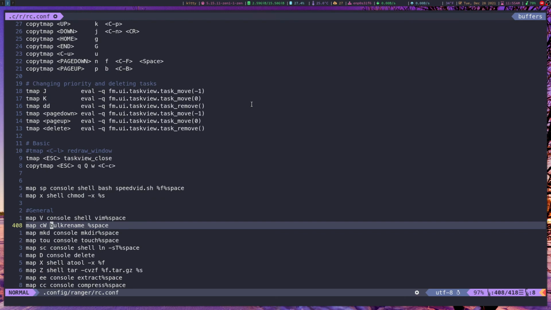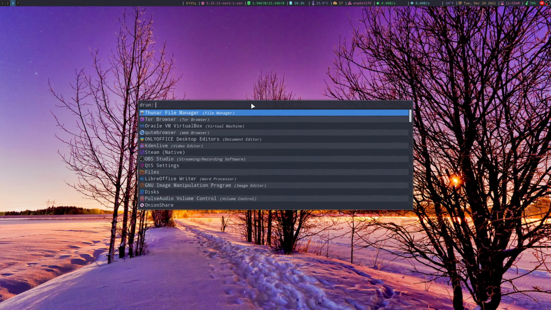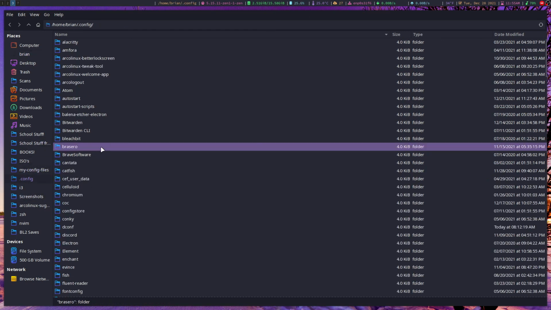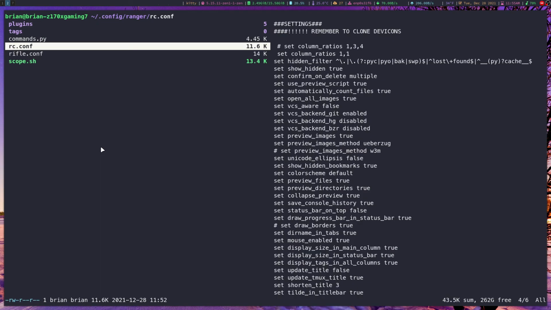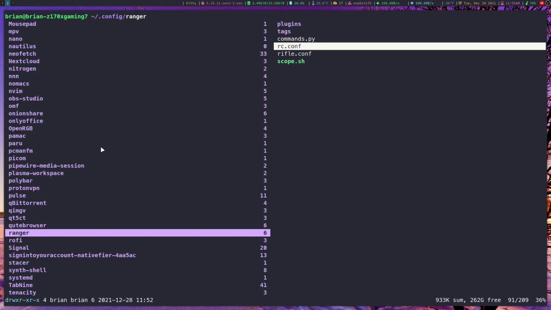That's way more than I can go over in one video, but that's the cool thing about Ranger, is that there's a lot to it, and it's a really quick and easy way to access your files without having to deal with a standard file manager, moving the mouse around, clicking on stuff like an idiot. Really quick and easy. Jump to wherever you want to go without really having to do much effort at all.